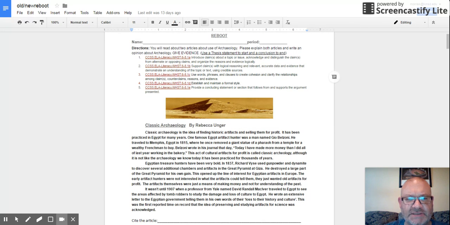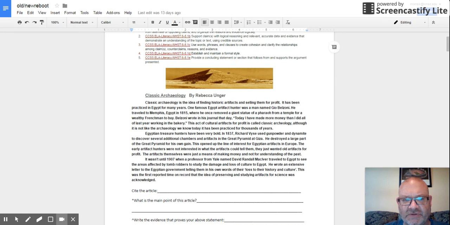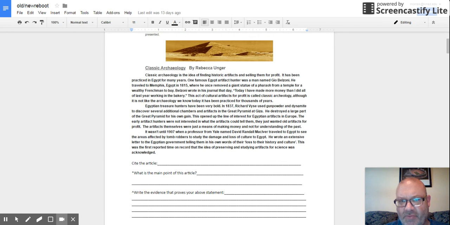First thing I want to show you guys is the first piece about classic archaeology by Rebecca Unger. As we read through this first paragraph in class, I want you to highlight the main words that you think are going to help you remember what the main point of this paragraph is about. Now, as I'm reading through there, the classic archaeology is the main idea of finding historic artifacts. I'm going to have my pencil and underline the main words that I think are going to help me better understand the whole point of this.